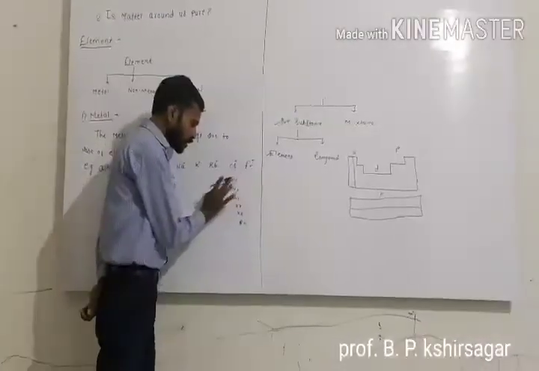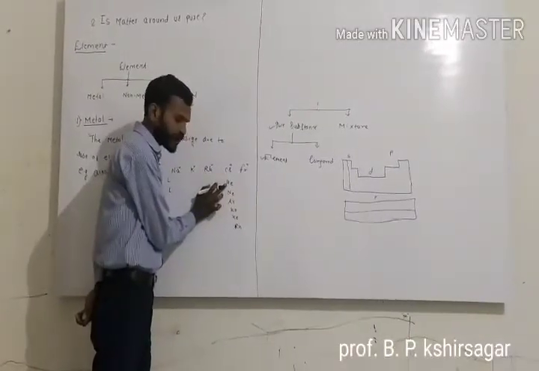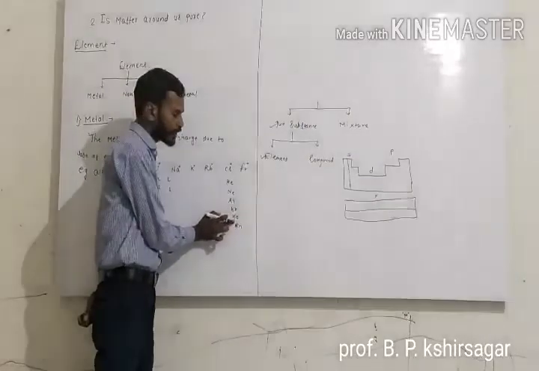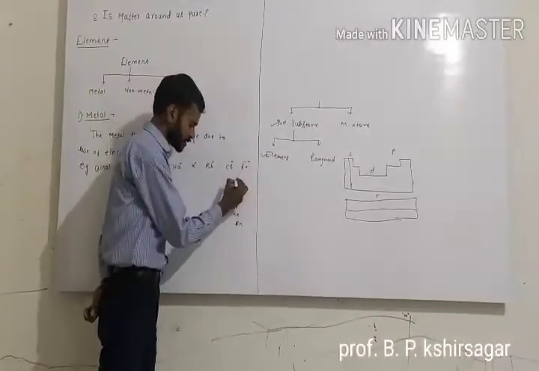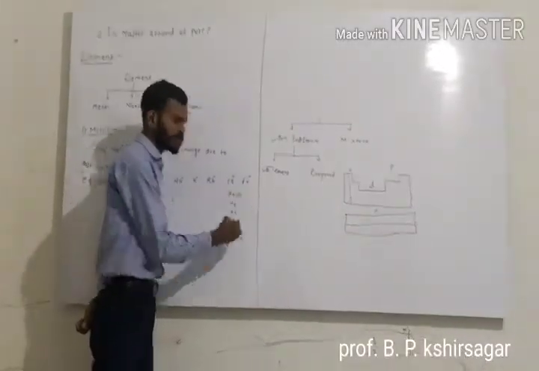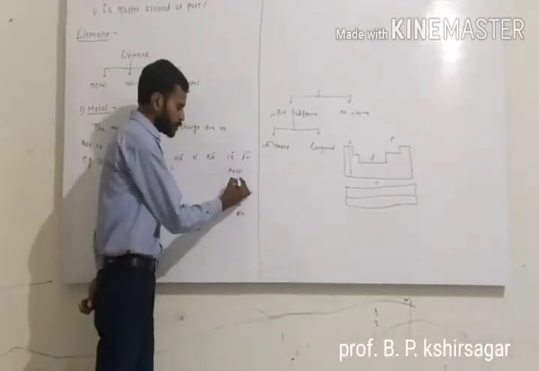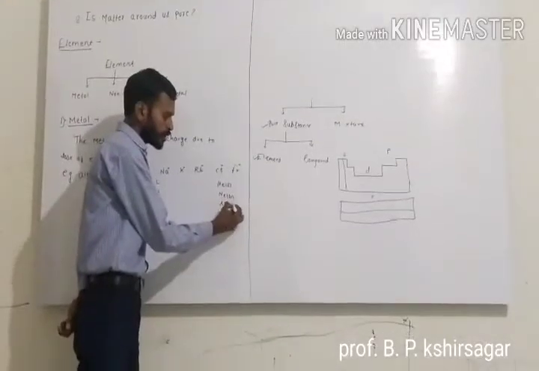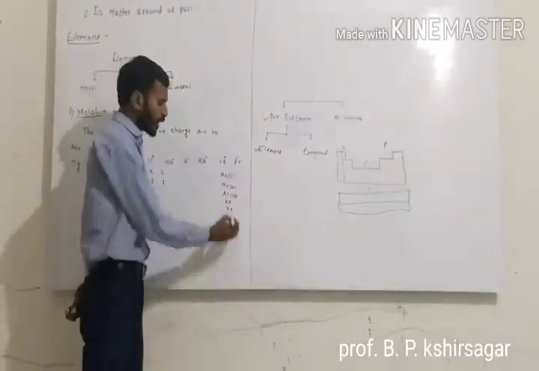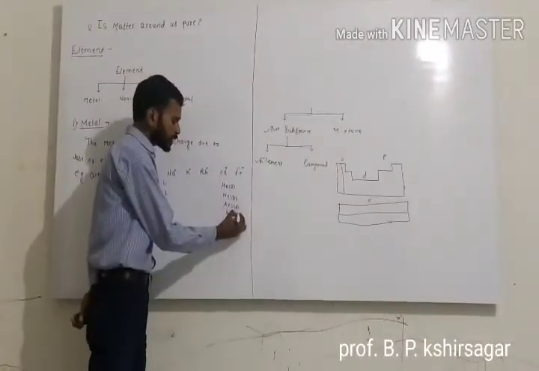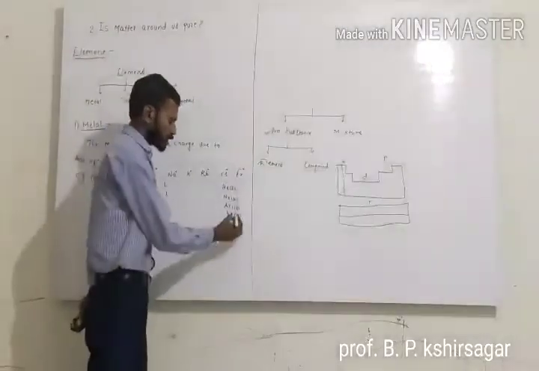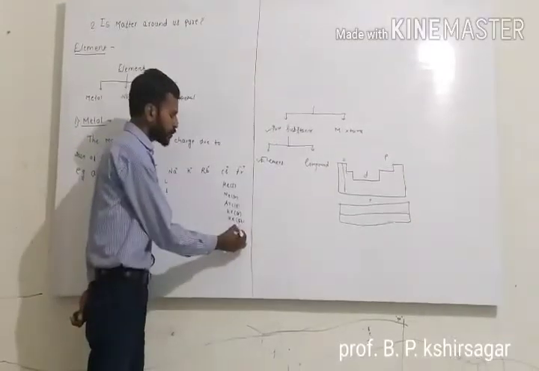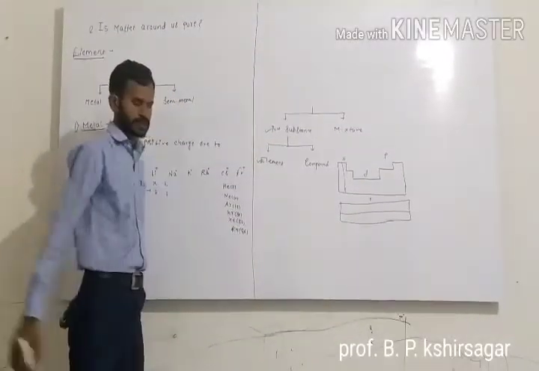So we are in the tricks. This is the simple trick. Atomic number of helium is 2. Atomic number of neon is 10. Atomic number of argon is 18. Atomic number of krypton is 36. Atomic number of xenon is 54. Atomic number of radon is 86.